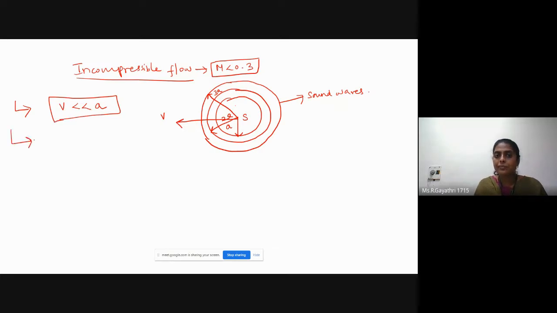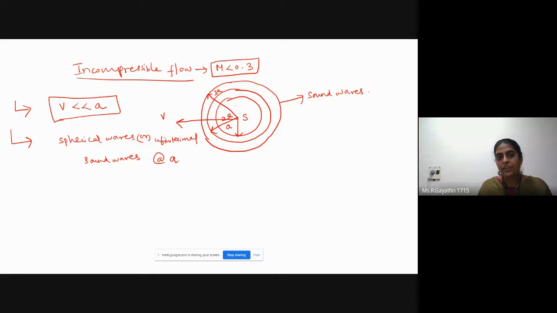Here, sound waves are spherical waves. Spherical waves are infinitesimal sound waves formed in all directions at velocity of sound.